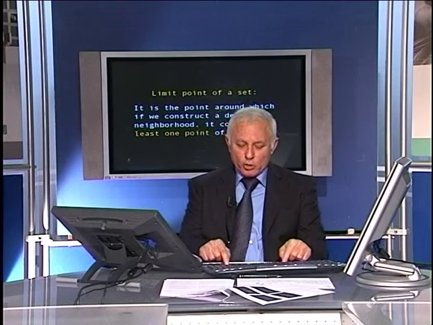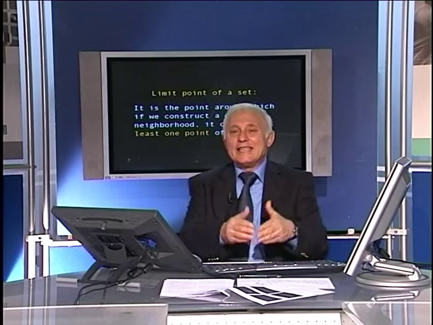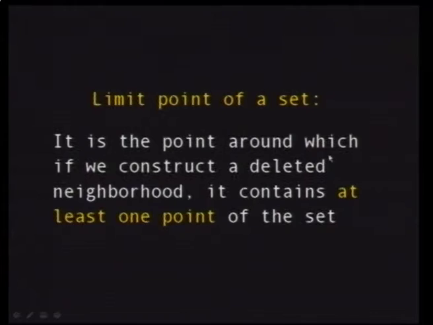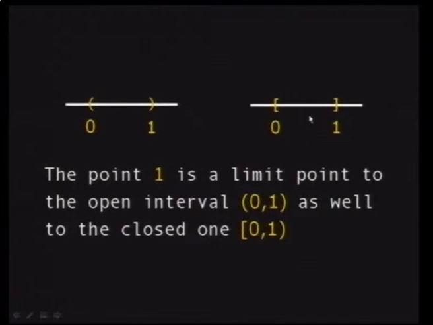So either you say the limit point of a set is that if you take any neighborhood of the point A, you can locate other points of the set different from A, or you better say, if you take any deleted neighborhood of the point A, you encounter points of the set, so it contains at least one point of the set. Here are two sets. This is an open set, and this is a closed set. Why? Because here the point 1 is an element in the set, whereas here the point 1 is not an element in the set.